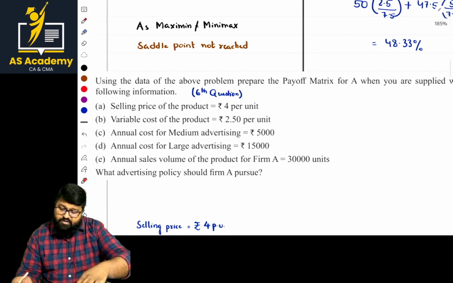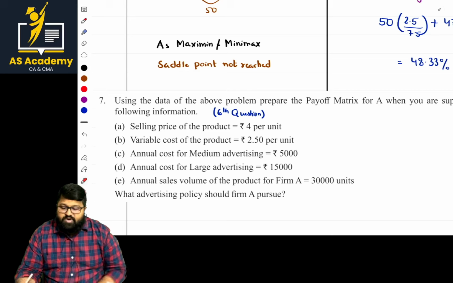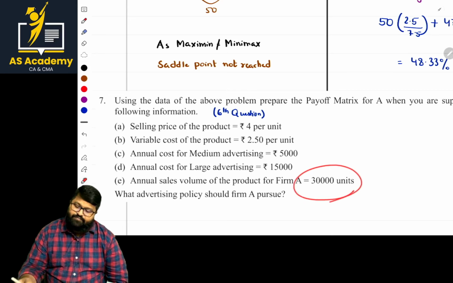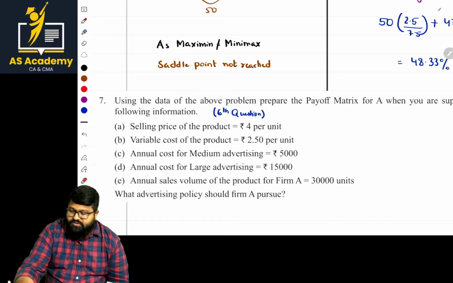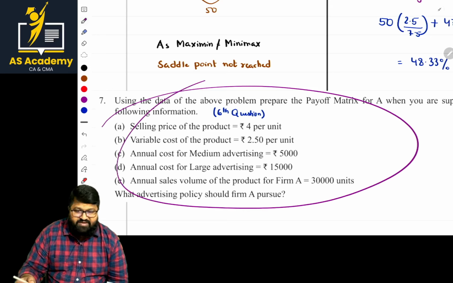Next, what is this? By using the above data itself, he's asking us to do this. What is this point here? How should we do it? Okay, and he is giving the units. These are mentioned there. Now, what should we do? Basically, I'm explaining this one more. I'm not solving this because it is very, very easy.